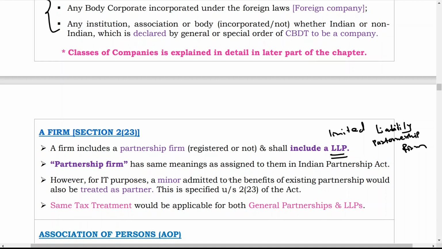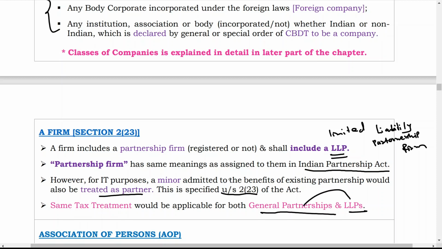So, partnership firm has the meaning as assigned to it in the Indian Partnership Act. However, for IT purposes, a minor admitted to the benefits of an existing partnership would also be treated as a partner. If a minor is added, then also he is considered as a partner. This is specified under Section 2, subsection 23 of the Act. Same tax treatment would be applicable for both general partnership firm and LLP.